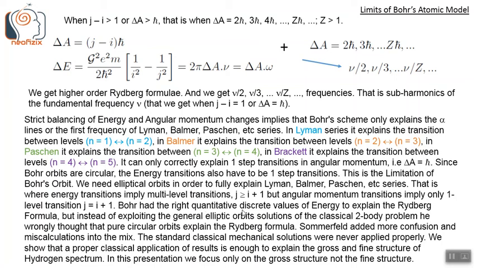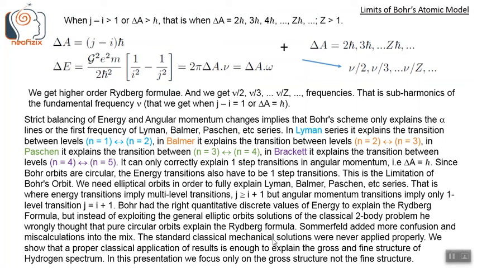Bohr had the right quantitative discrete values of energy to explain the Rydberg formula. But instead of exploiting the general elliptic orbit solutions of the classical two-body problem, he wrongly thought that the pure circular orbits itself explained the Rydberg formula. Sommerfeld added more confusion and miscalculations into the mix.